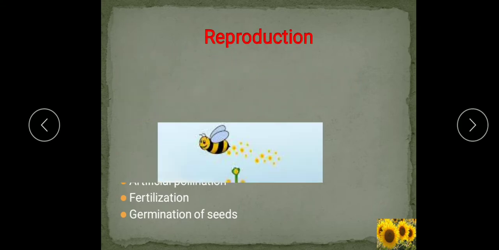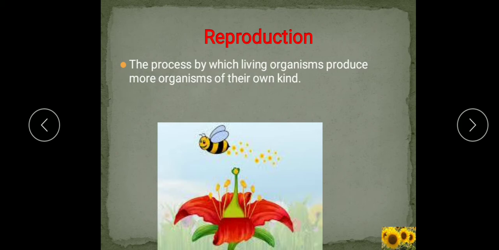That is, the first three parts we are going to study today. So what is reproduction? Reproduction is the process by which living organisms produce more organisms of their own kind, as it is clear from this term reproduction. Re plus production. Re means again, production means to produce. So here the living organisms produce more organisms of their own kind, and the ability of an organism to produce offspring is one of the most basic features of life.